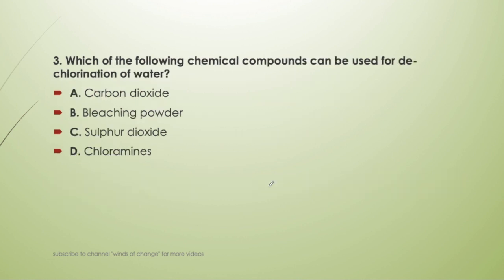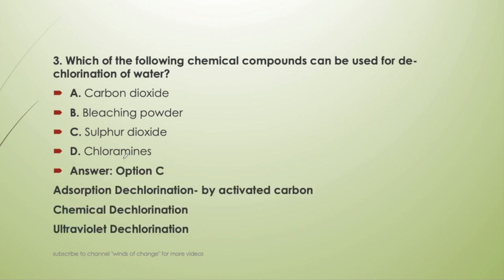Next question: which of the following chemical compounds can be used for dechlorination of water? Carbon dioxide, bleaching powder, sulfur dioxide or chloramines? This is also an important question. So the answer will be C, that is sulfur dioxide. Sulfur dioxide is used as a dechlorinating agent. Okay, dechlorination can be done in 3 ways: adsorption dechlorination by activated carbon, chemical dechlorination using chemical compounds like sulfur dioxide, or ultraviolet dechlorination using ultraviolet rays.